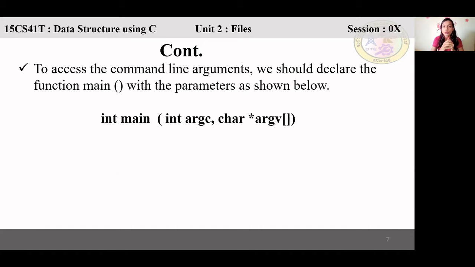If you want to execute the program via command prompt, int main is empty all the time when you run via Turbo C. But here we are using command line arguments. So just copy this command line argument syntax.